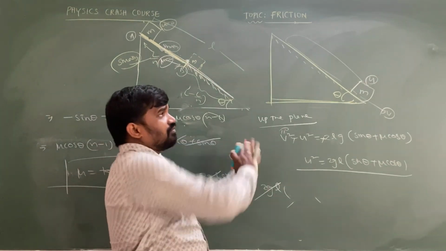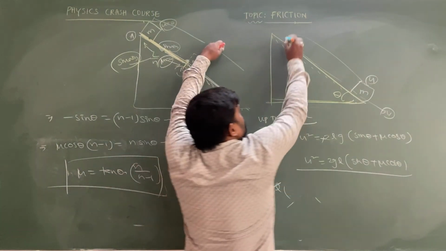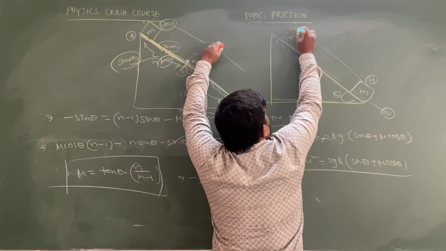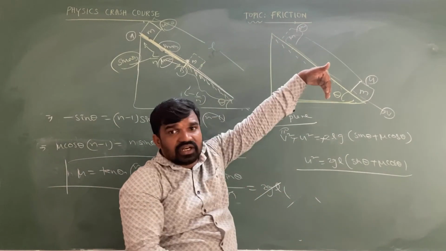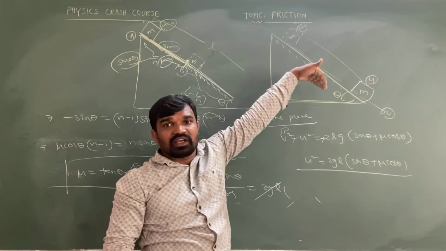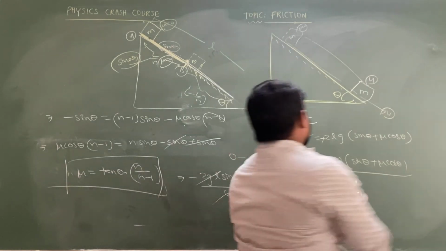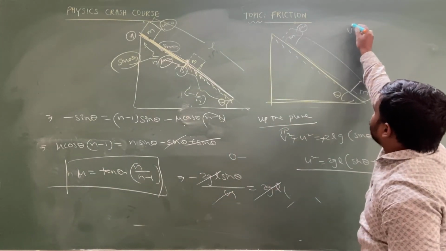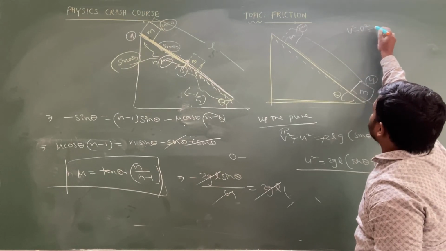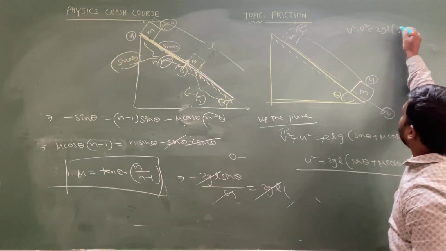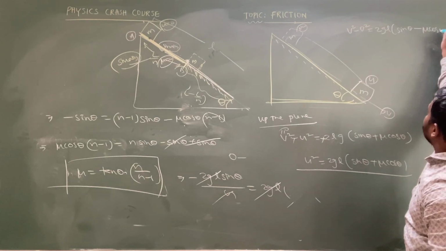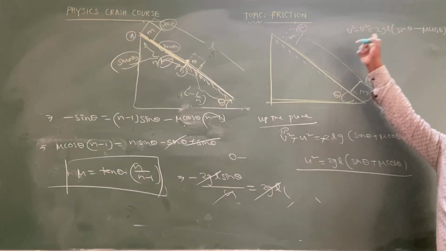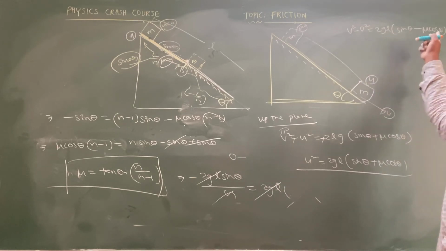Next, when the velocity becomes 0, consider that situation; in the reverse motion this becomes the initial condition. At that time, again v square minus 0 square equals 2gl of (sin theta minus mu cos theta), since for downward motion acceleration equals g of (sin theta minus mu cos theta).